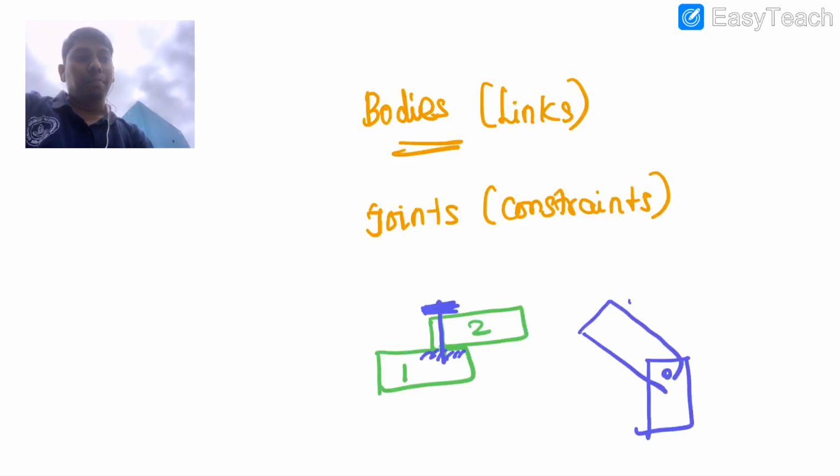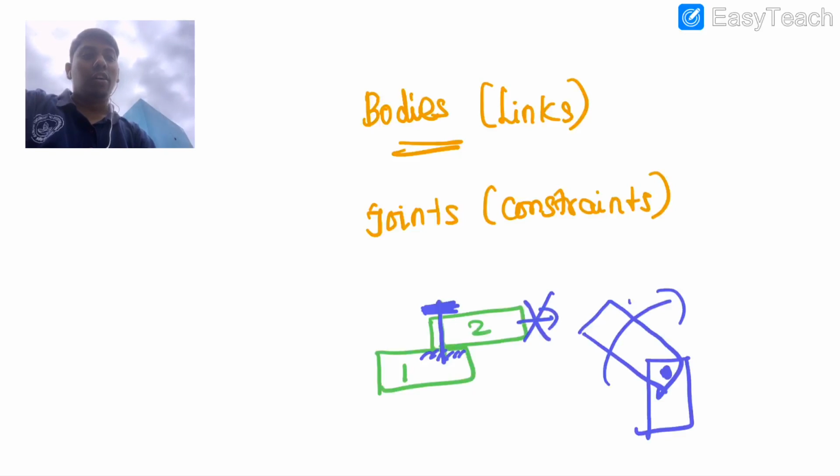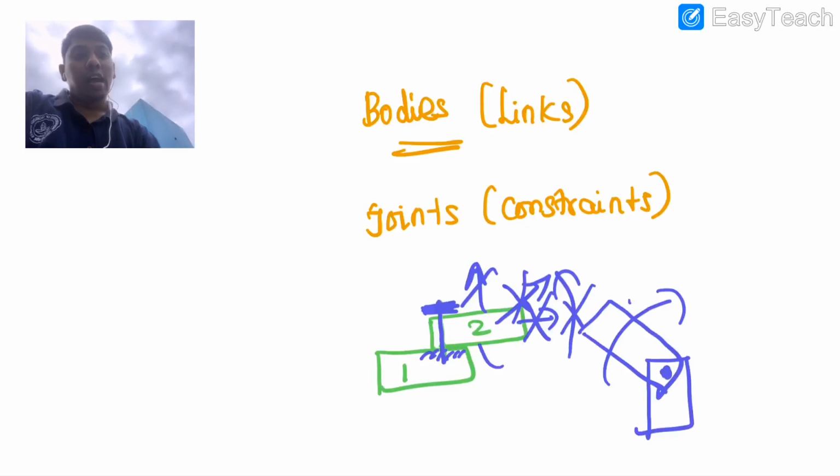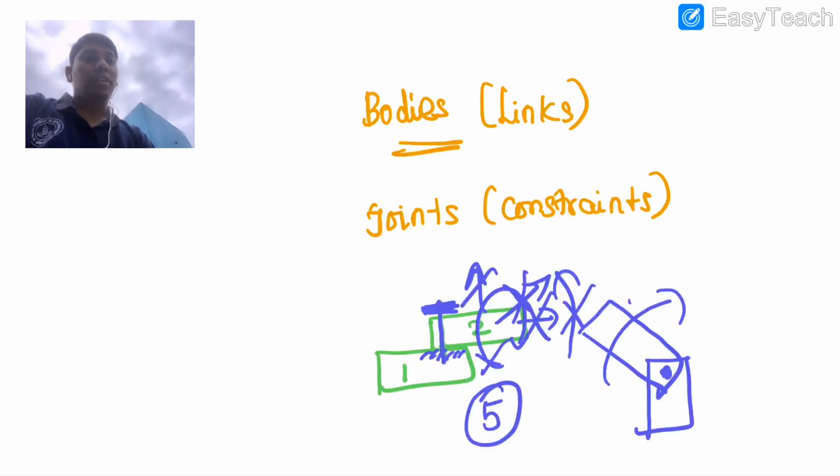So according to this particular pin, this can rotate freely, but that cannot come out, or that cannot go this way. So this motion is not possible, this motion is not possible, this lateral motion is not possible, and this rotation is not possible. Okay, and individual rotation is also not possible. So only the rotation about its own axis is possible. Then what it is doing, it is arresting five, and it is allowing only one.